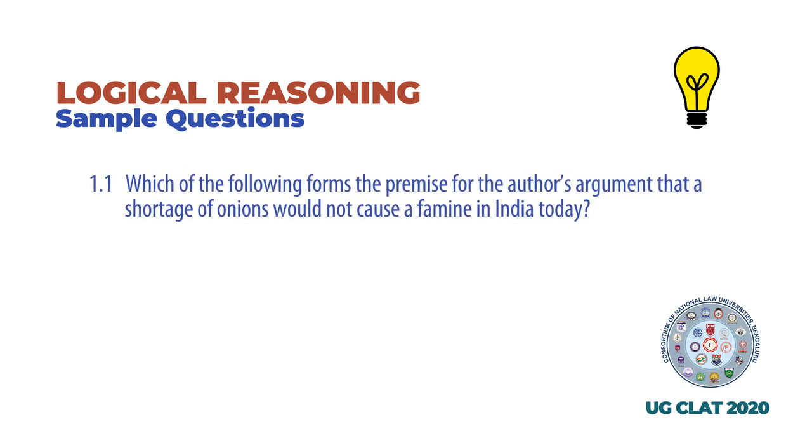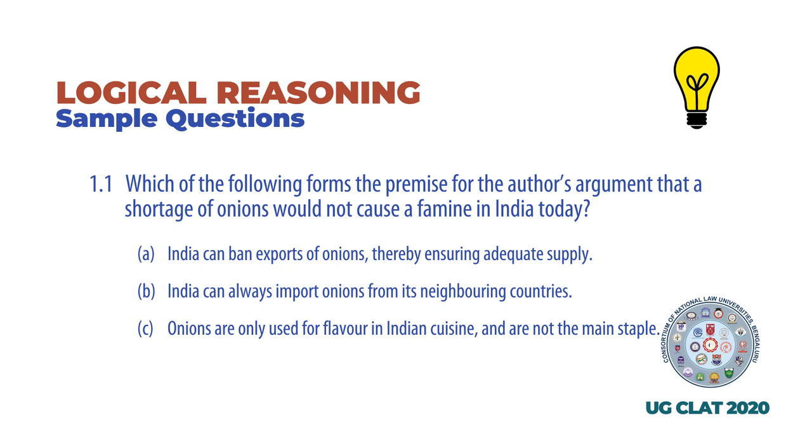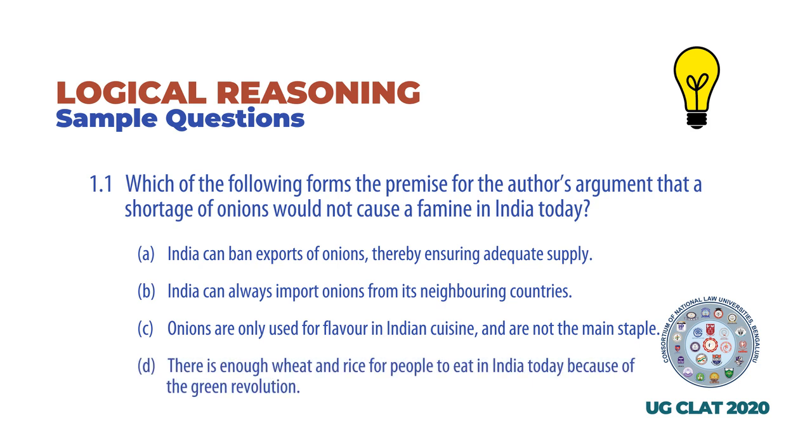Which of the following forms the premise for the author's argument that a shortage of onions would not cause a famine in India today? Your options are A. India can ban exports of onions, thereby ensuring adequate supply. B. India can always import onions from its neighboring countries. C. Onions are only used for flavor in Indian cuisine and are not the main staple. Or D. There is enough wheat and rice for people to eat in India today because of the Green Revolution.